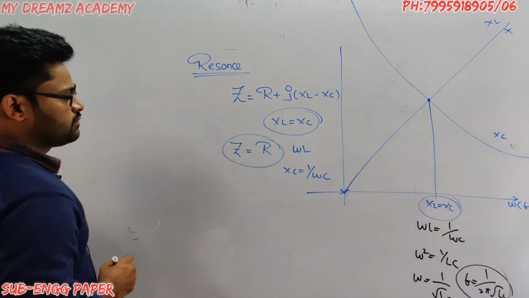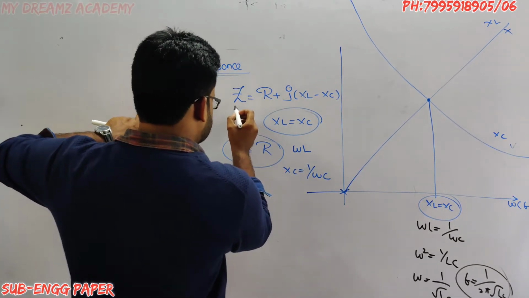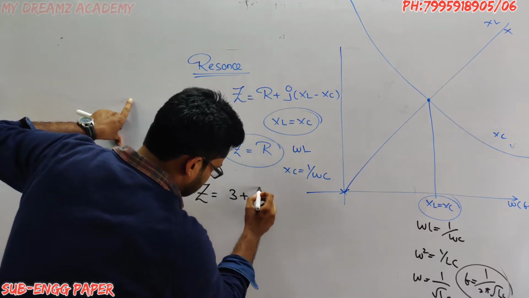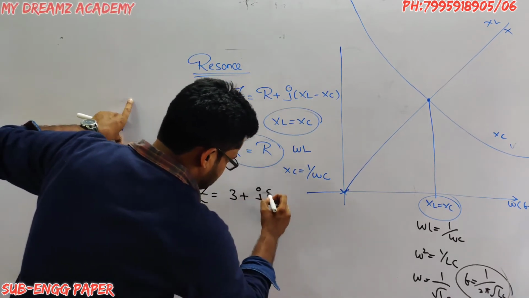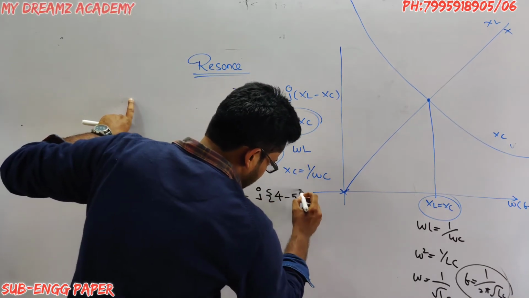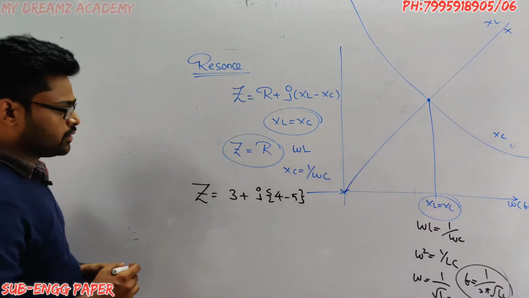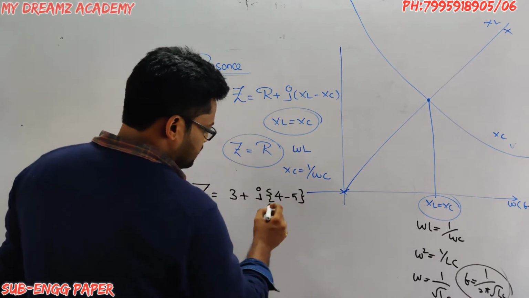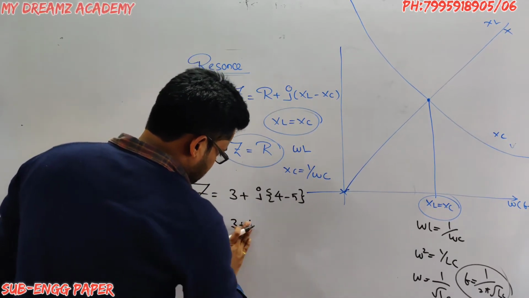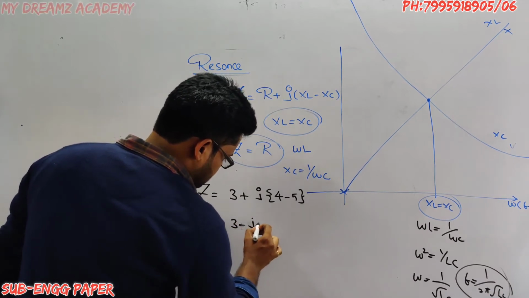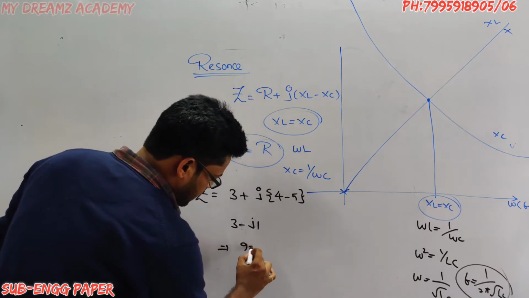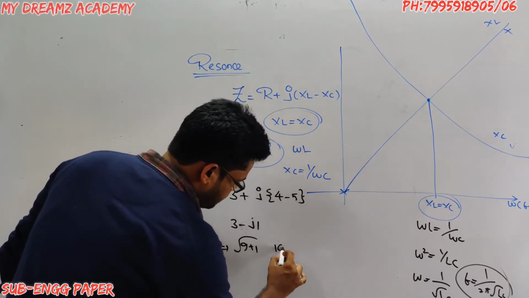At this condition, let us consider Z equals 3 plus j(4 minus 5). That is, 4 is XL and 5 is XC. So 3 minus j1, and the magnitude is under root of 9 plus 1, which is under root 10.